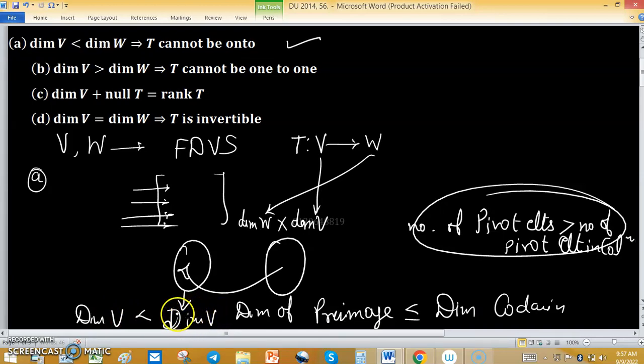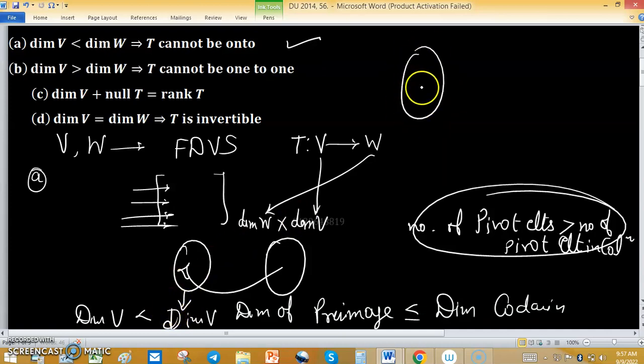T cannot be onto. And same reasoning for option B. If the dimension of V is greater than the dimension of W, T cannot be 1-1. For this, if we see, these two are subspaces. I will call one the domain and the second one the codomain. We are seeing 1-1, it means the image is going here.